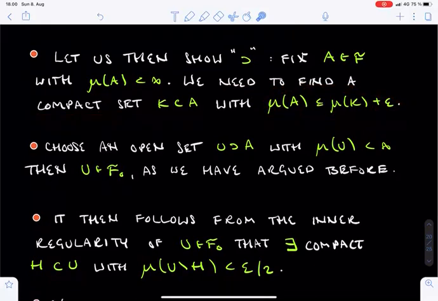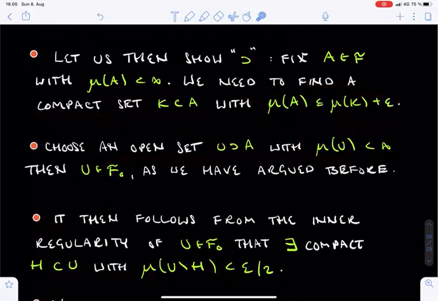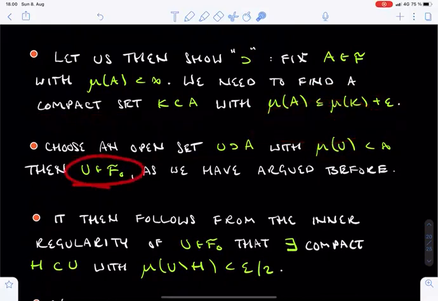To find such a set K, we start by selecting any open set U which contains A and has finite mu measure. Such a choice is possible because we assume that A has finite mu measure. Then U is an element of F0.